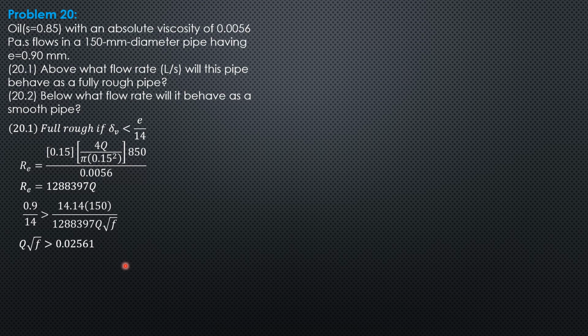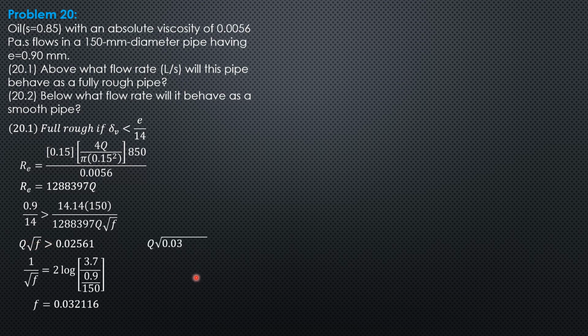0.02561. Then for fully rough pipe, to solve for friction factor, 1 over square root of F equals 2 log of 3.7 over relative roughness E over D. 1 over square root of F equals 2 log 3.7 over E, absolute roughness over diameter, 0.9 absolute roughness, diameter 150. So from here we can solve for F, 0.032116, substitute into this equation here.